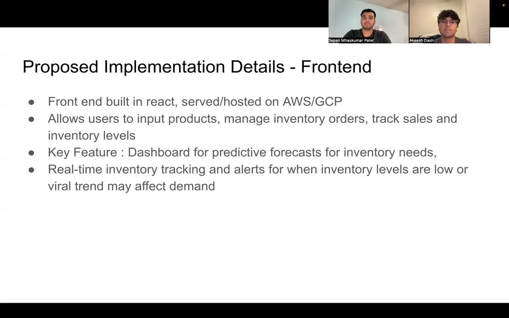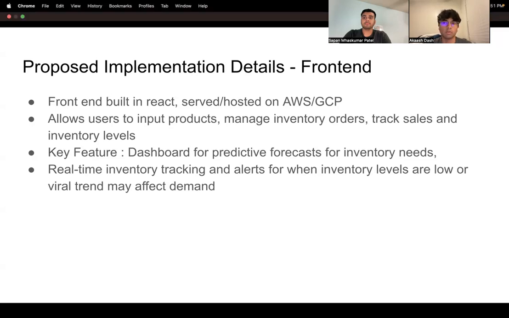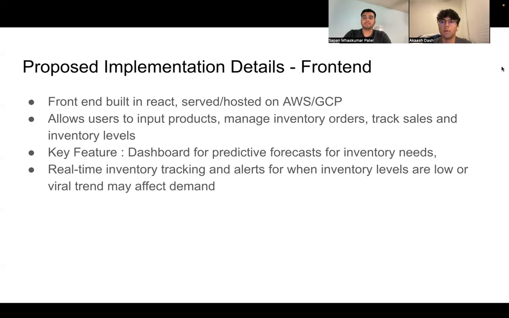The key feature that differentiates us is our dashboard for predictive forecasting of inventory needs. This is where we take into account not only the store's previous historical sales, but also the Google Trends information and the viral recipes to predict inventory needs to maximize the store's profit in the coming time. We will also have a real-time inventory tracking and alert system for when inventory is low or viral trends may affect demand.